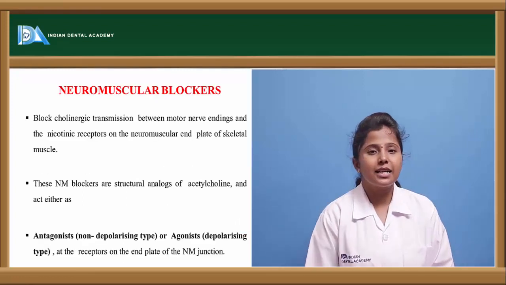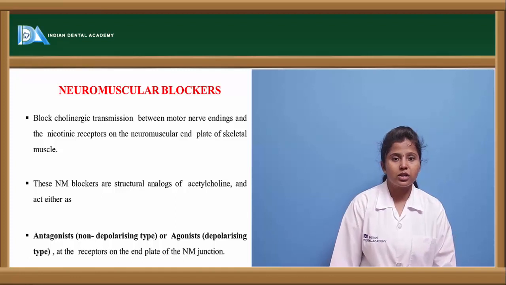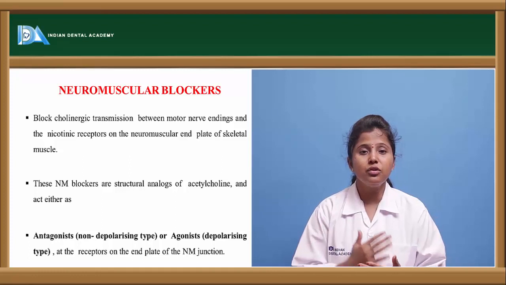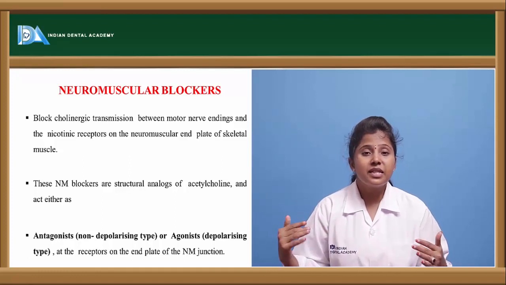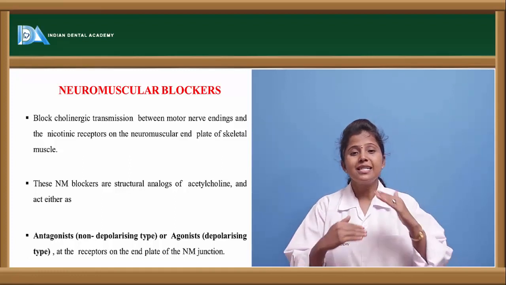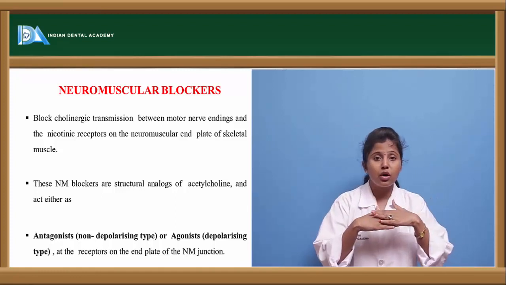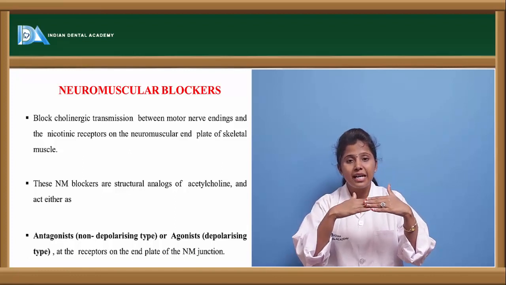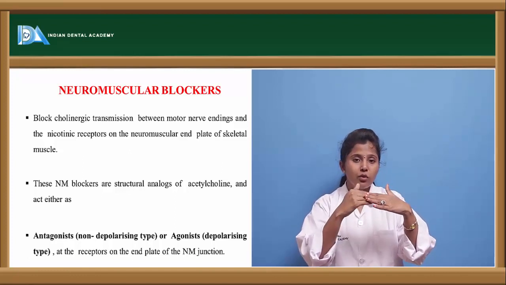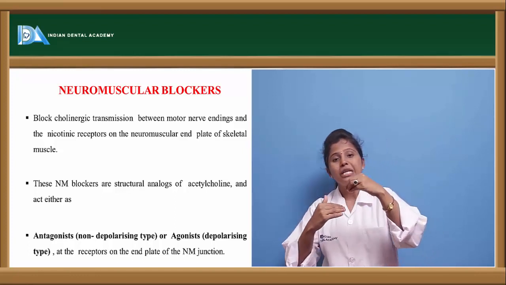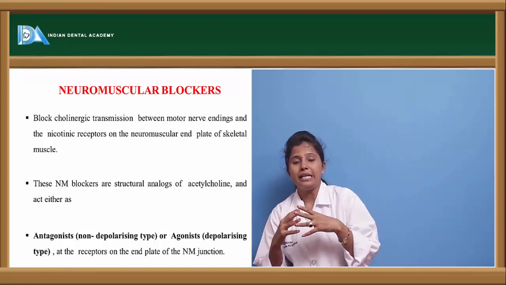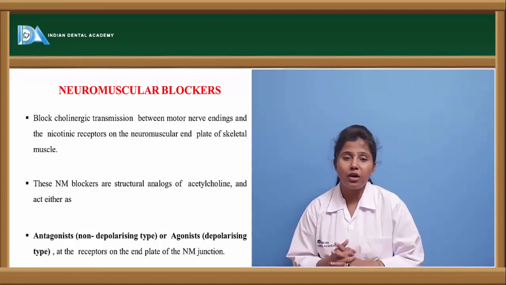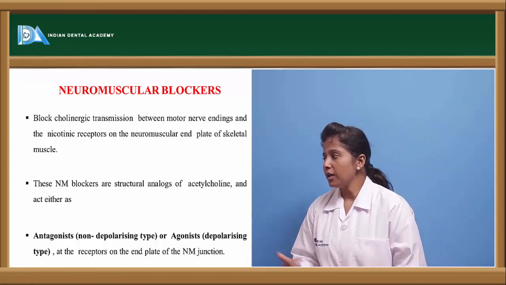Let us see the other class of drugs, neuromuscular blockers. These neuromuscular blockers block the action of nicotinic receptors which are present in the neuromuscular junction. So this is a junction where the release of acetylcholine from one neuron ending is altered. From one neuron ending the acetylcholine is released, and to the other neuron ending the acetylcholine binding takes place. So this mechanism is blocked because of these neuromuscular blockers.